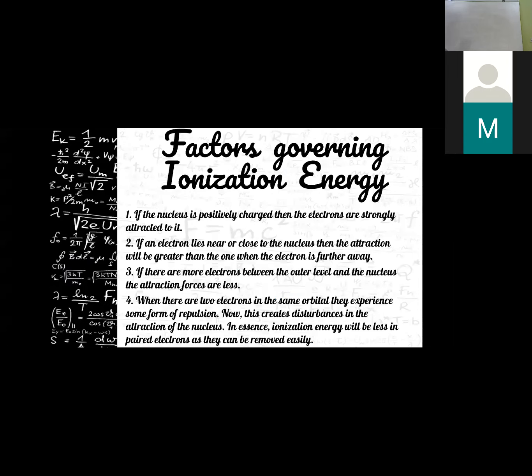Factors governing the ionization energy. First, if the nucleus is positively charged, then the electrons are strongly attracted to it. Second, if an electron lies near or close to the nucleus, then the attraction will be greater than when the electron is further away. Third, if there are more electrons between the outer level and the nucleus, the attraction force is less. Fourth, when there are two electrons in the same orbital, they experience some repulsion. This creates a disturbance in the attraction of the nucleus, and hence ionization energy will be less in paired electrons as they can be removed easily.